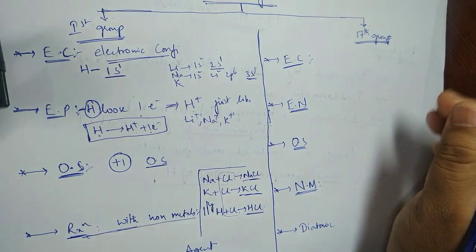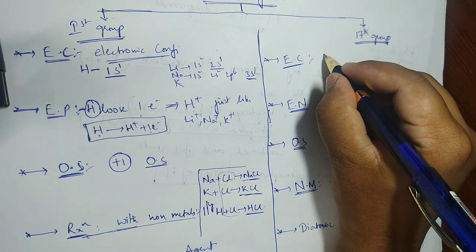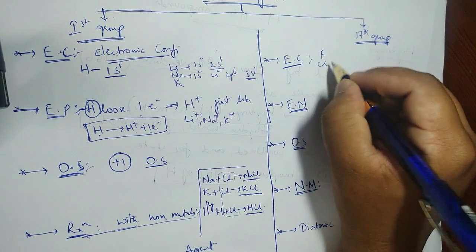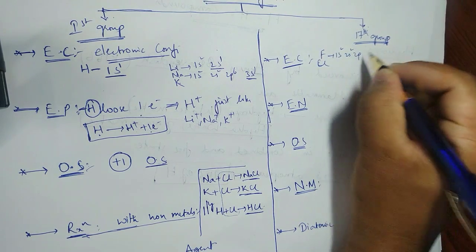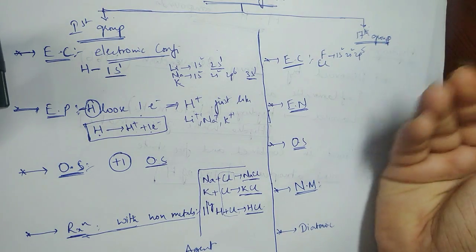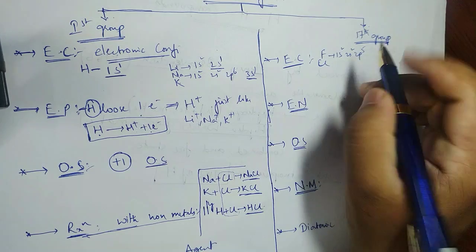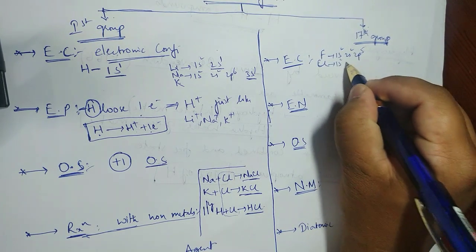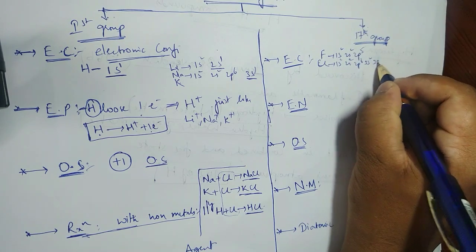First, electronic configuration. When you talk about electronic configuration, take fluorine, chlorine, bromine, iodine, you take any one. Fluorine: 1s2, 2s2, 2p5. So its tendency is to gain one electron and become a noble gas. Yes or no? And chlorine also, same thing: 1s2, 2s2, 2p6, 3s2, 3p5.